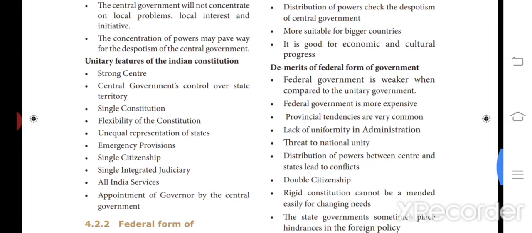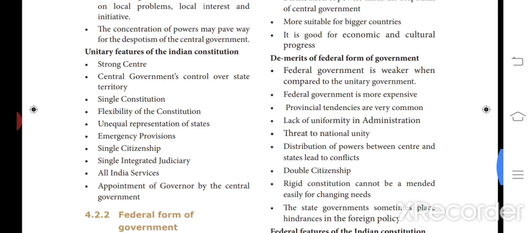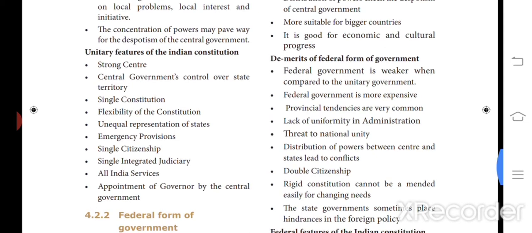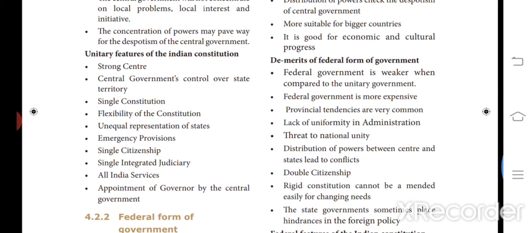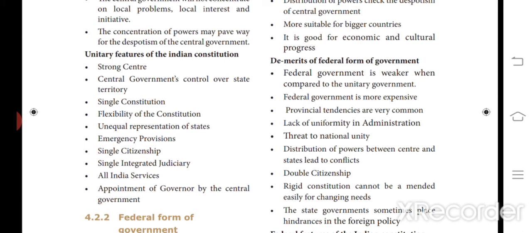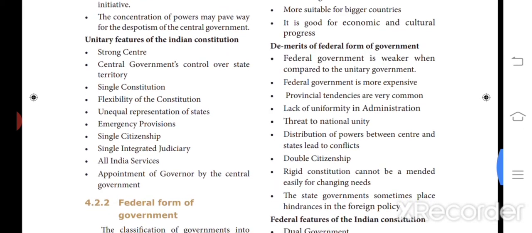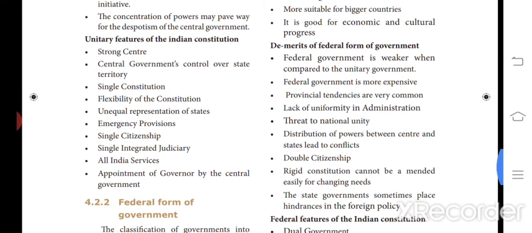So then, what are the unitary features of the Indian constitution? We have a strong central government with control over state territory, and we have a single constitution, flexibility of the constitution, unequal representation of states, emergency provisions, single citizenship, a single integrated judiciary, all-India services, and appointment of the governor by the central government. All these are some of the features of our Indian constitution.